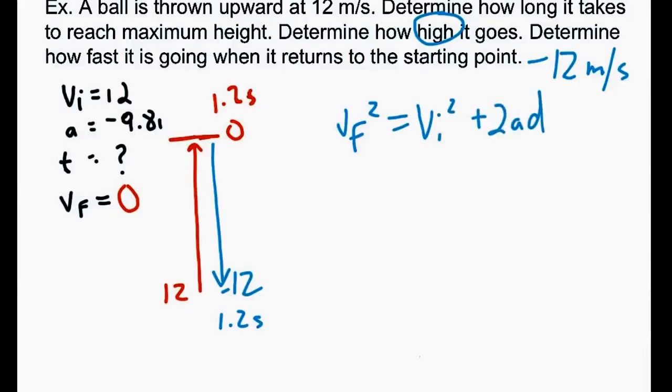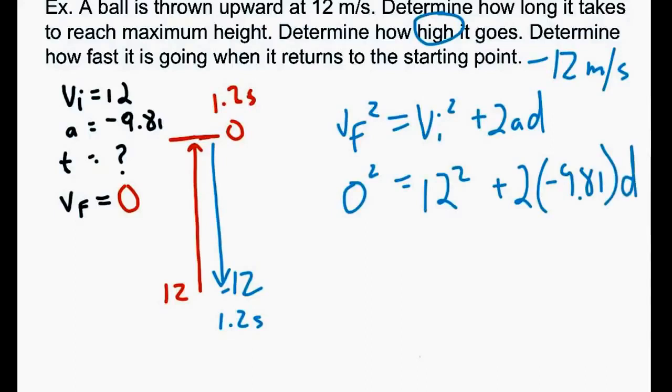Okay, so we plug all those numbers in. We know at the top it comes to a stop, so we'd have 0, and our VI was 12, and our A is negative 9.81, and we want to solve it for D. So if you do the math on all this, we'd have 0 equals 144 minus 19.62D.